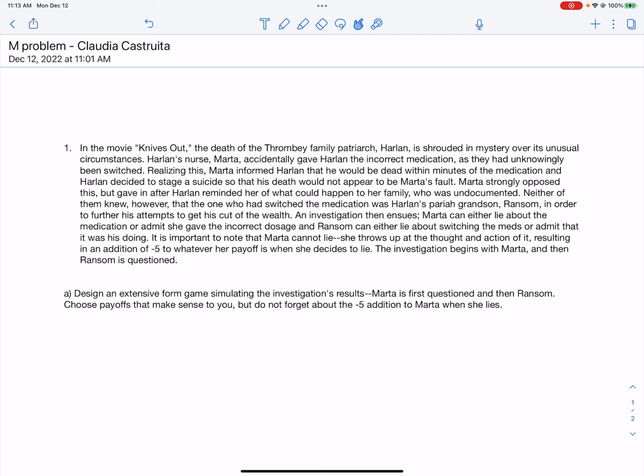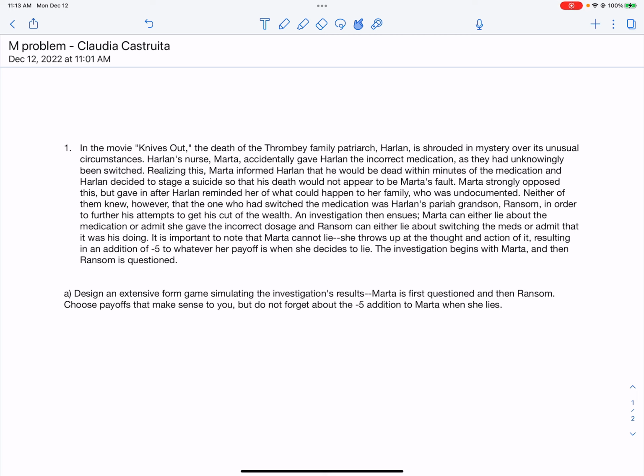Harlan's nurse, Marta, accidentally gave Harlan the incorrect medication as they had unknowingly been switched. Realizing this, Marta informed Harlan that he would be dead within minutes of the medication, and Harlan decided to stage a suicide so that his death would not appear to be Marta's fault. Marta strongly opposed this, but gave in after Harlan reminded her what could happen to her family, who was undocumented.